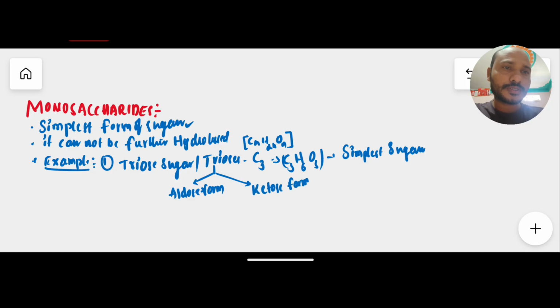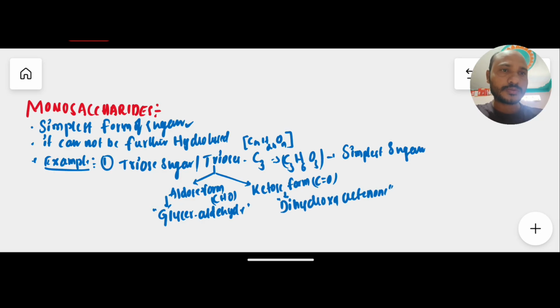Ketose means C=O, and aldose form is CHO. The aldose form of triose sugar is glyceraldehyde, and the ketose form of triose sugar is dihydroxyacetone.